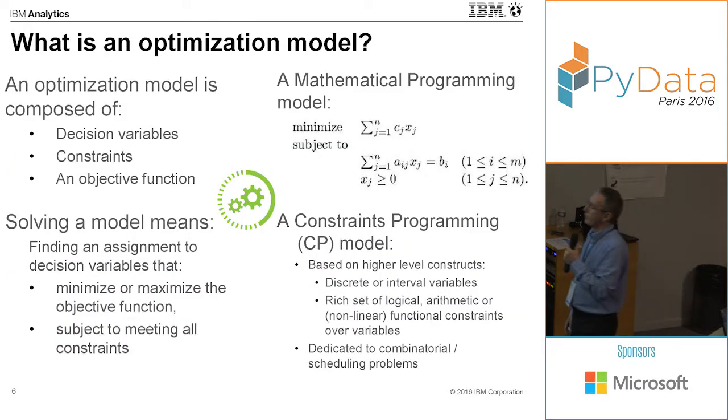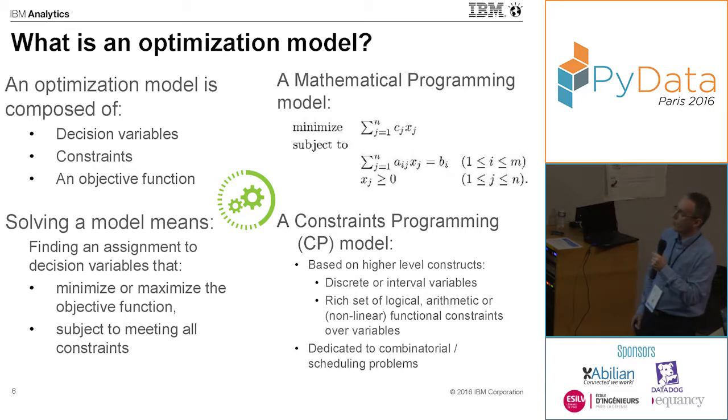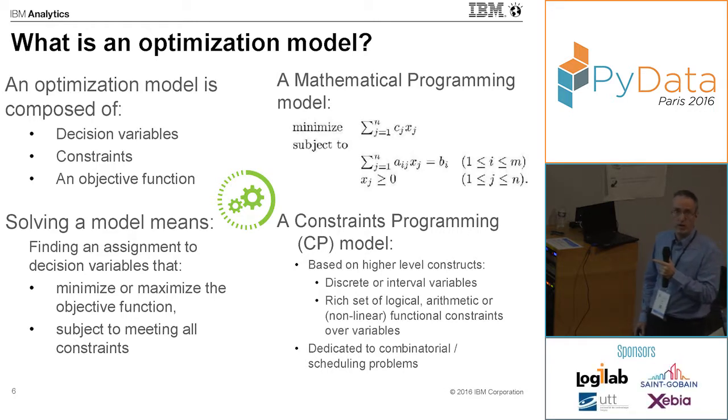So, to make it a bit more formal, just to summarize: an optimization model is composed of 3 parts. There are first the decision variables, which are the possible actions that can be taken.